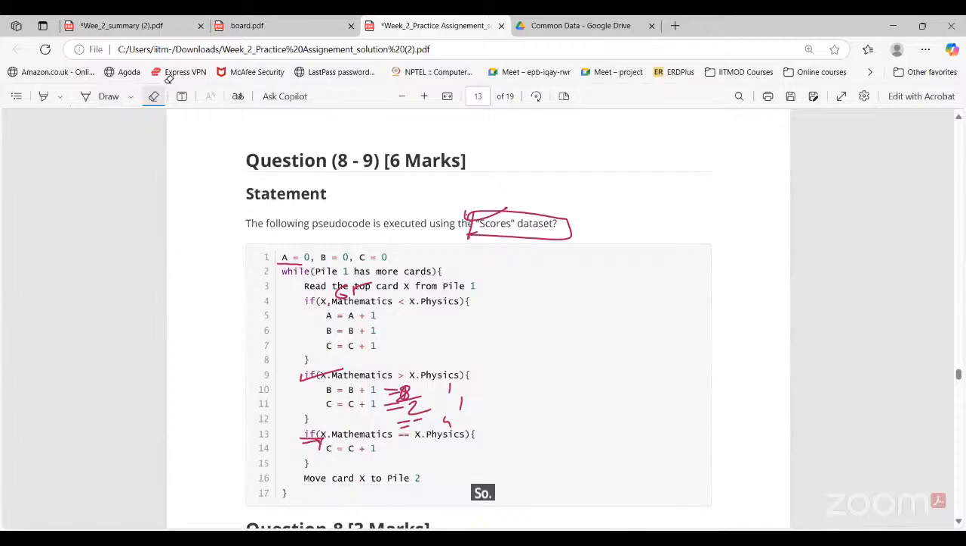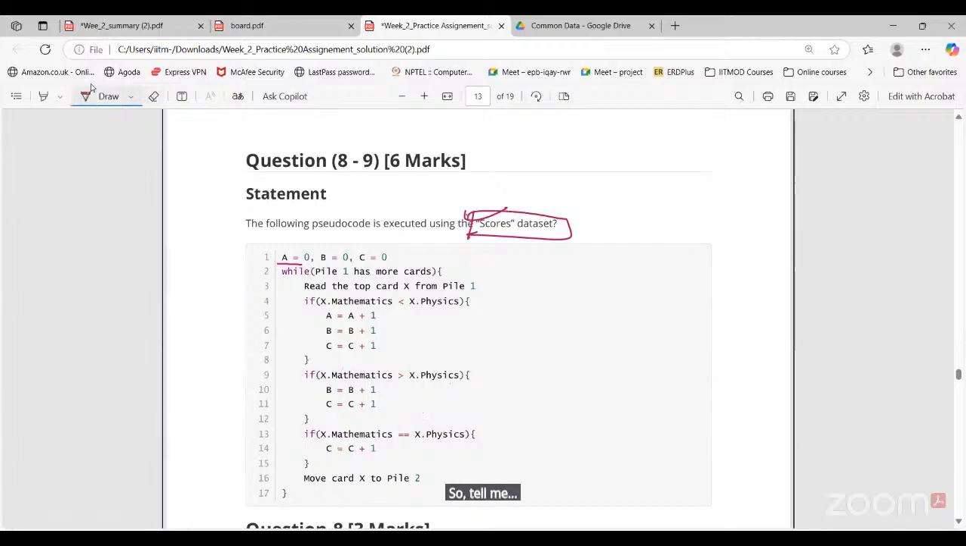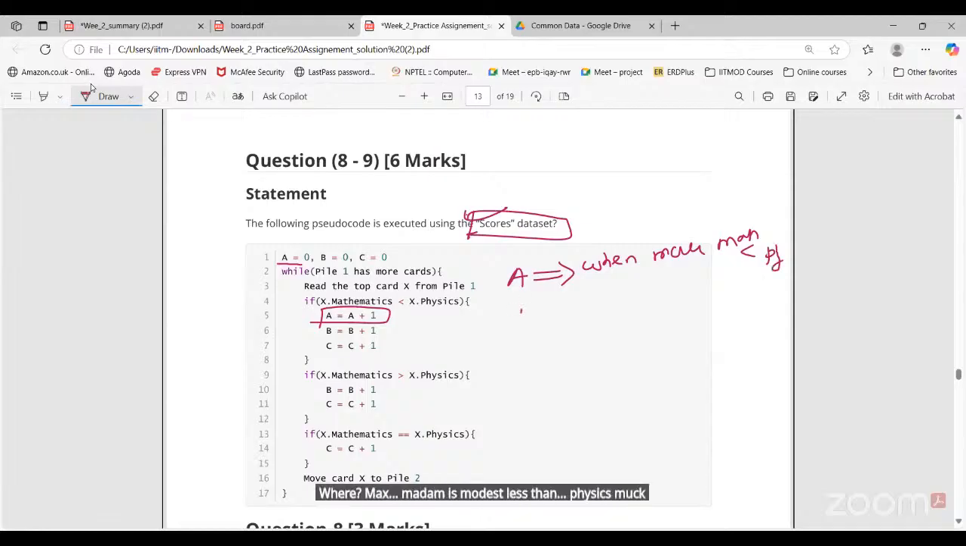So, tell me when the value of A will increment. Tell me. When mathematics marks are less than physics marks. When will B increment? Tell me now. If you understand the score, tell me when B will increment.